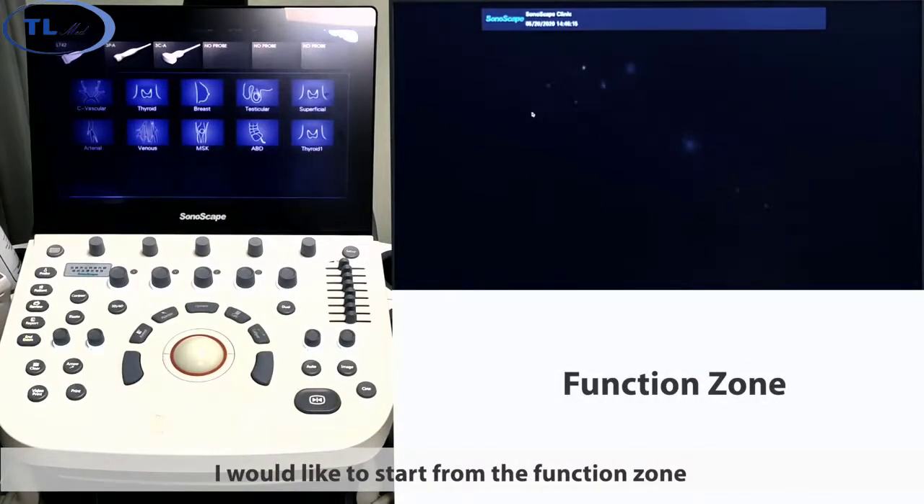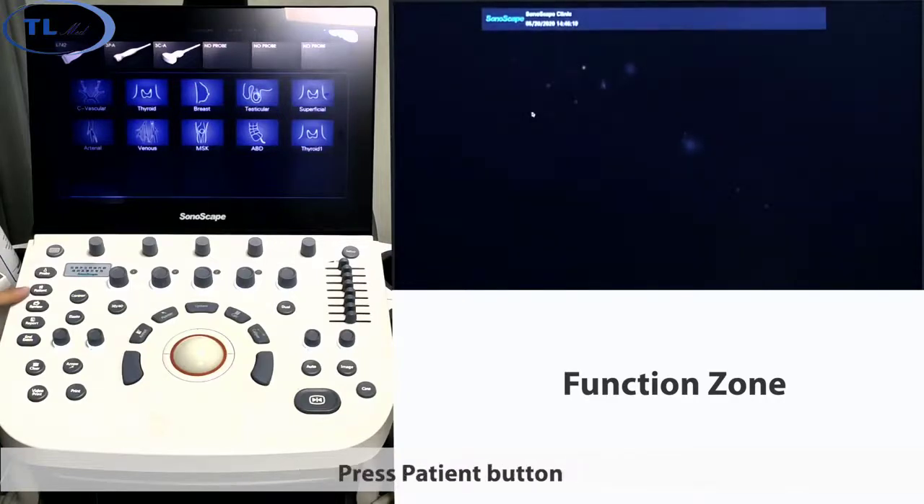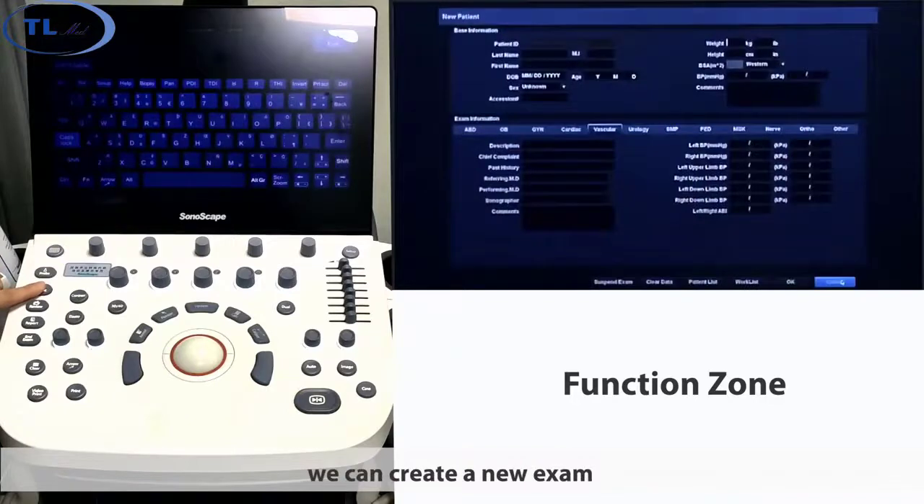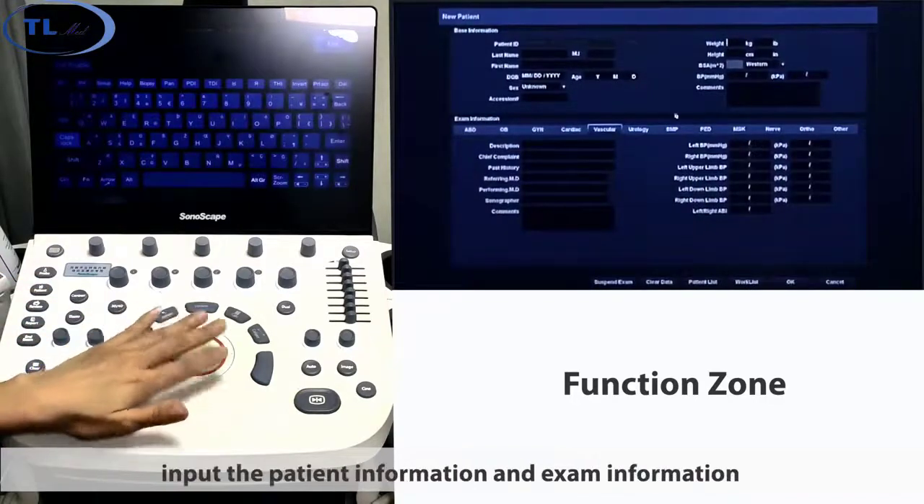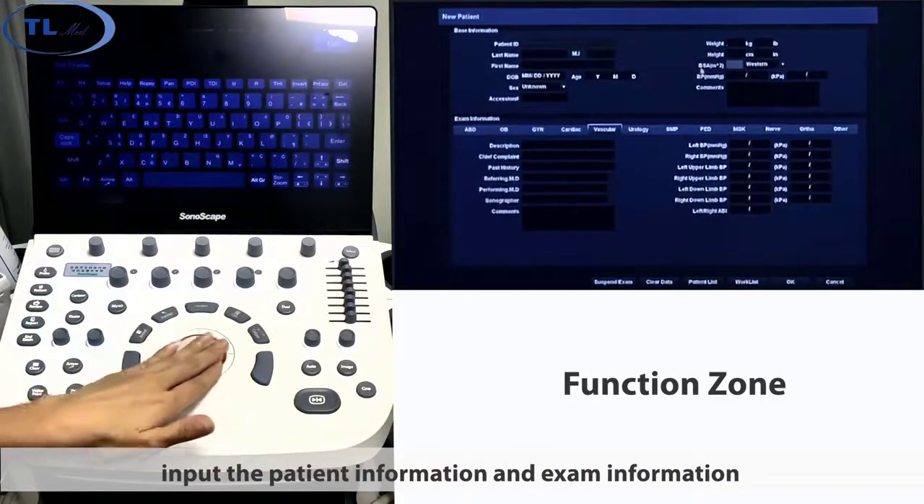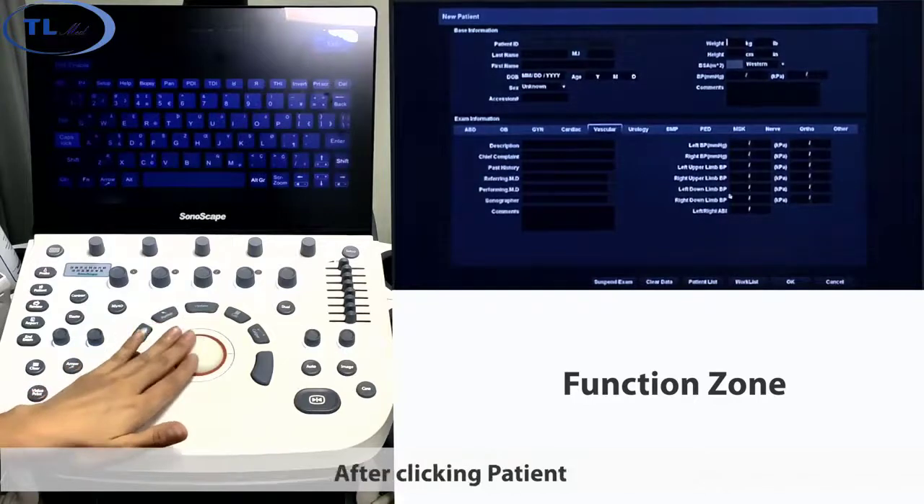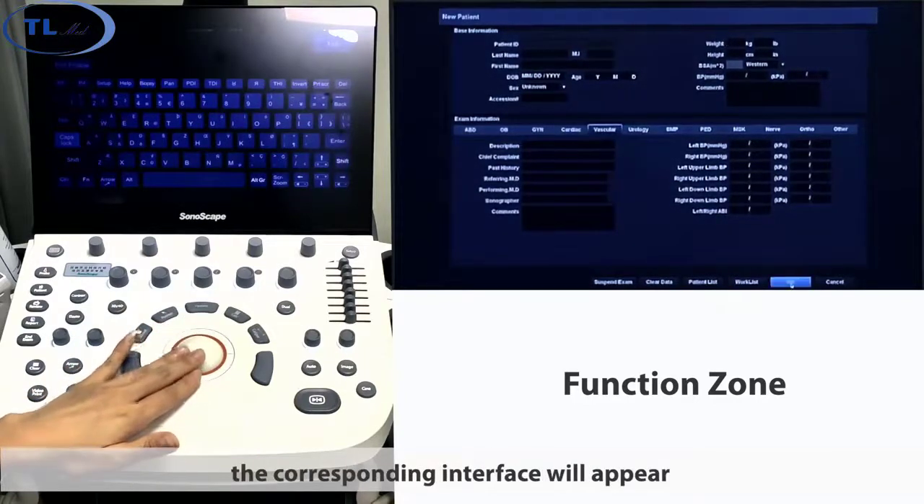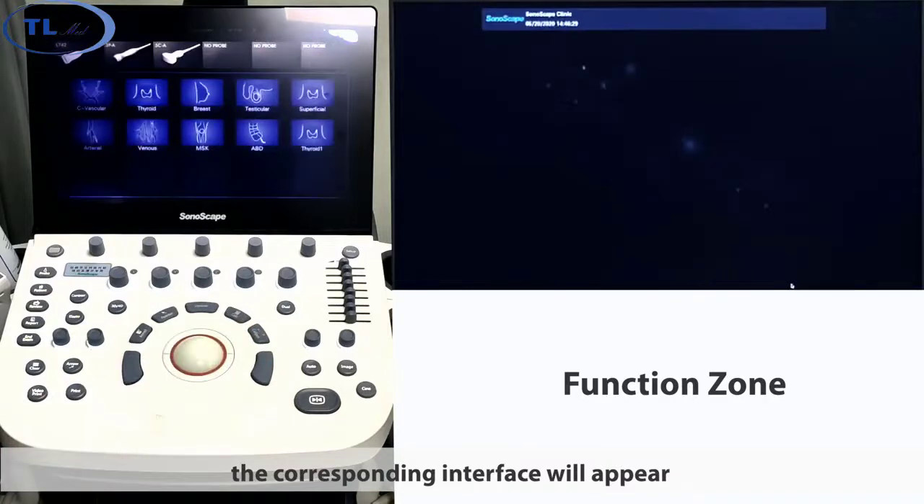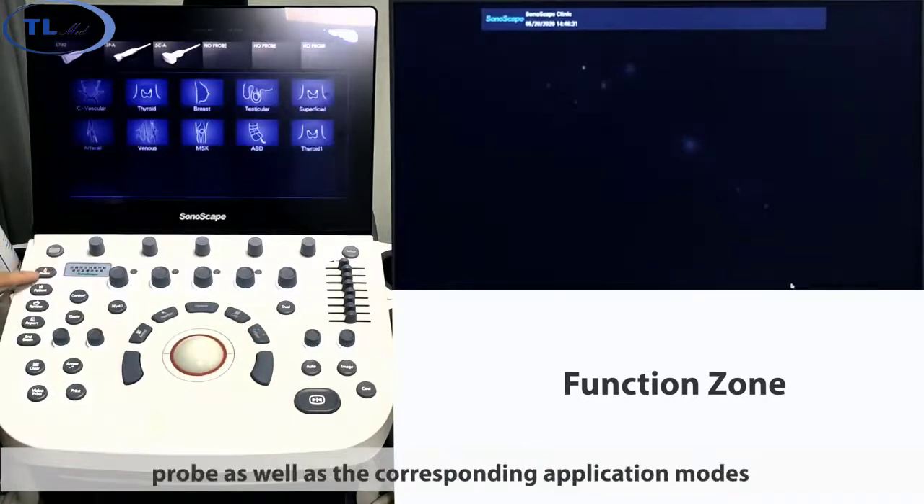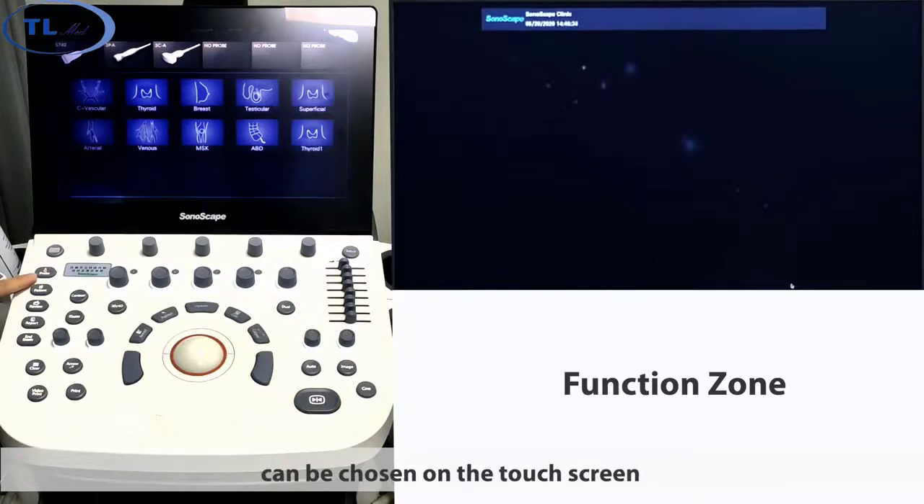I would like to start from the function zone, which has the most buttons. Press the patient button. We can create a new exam. Input patient information and exam information. After clicking patient, the corresponding interface will appear. By clicking probe as well, the corresponding application modes can be chosen on the touch screen.